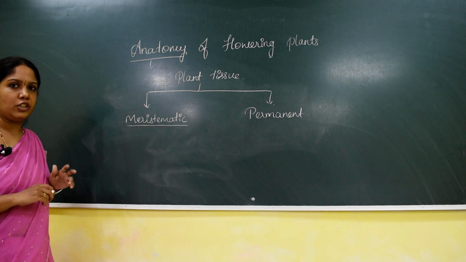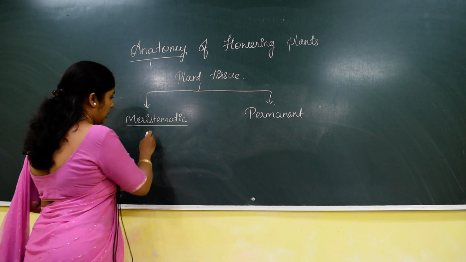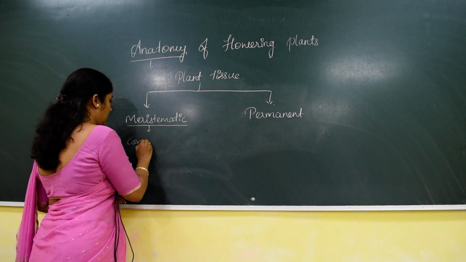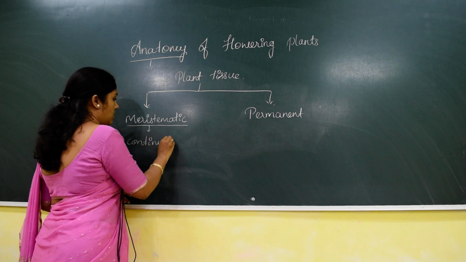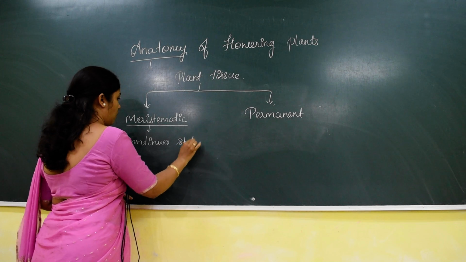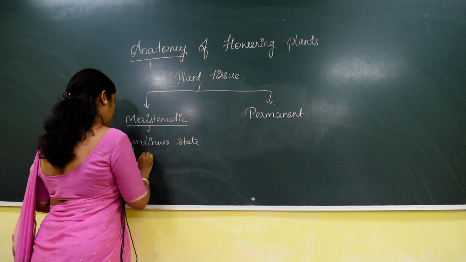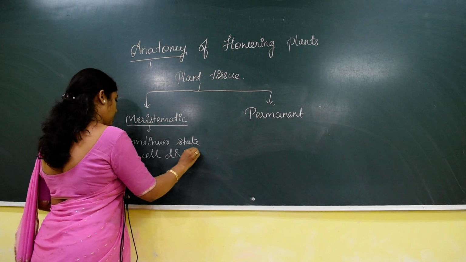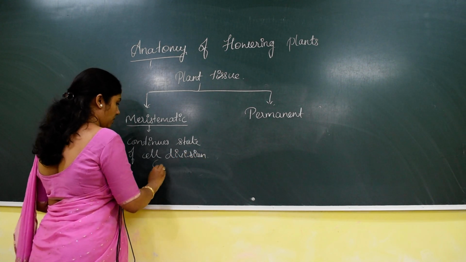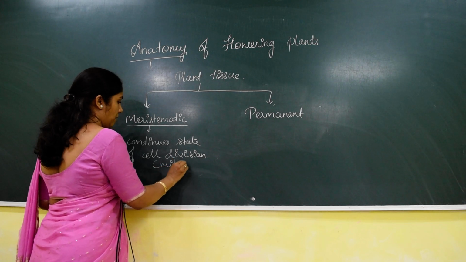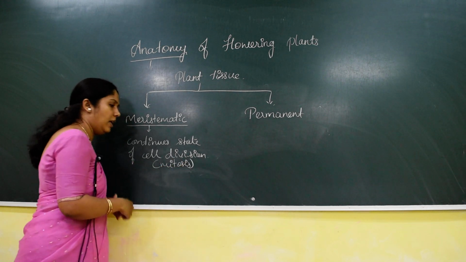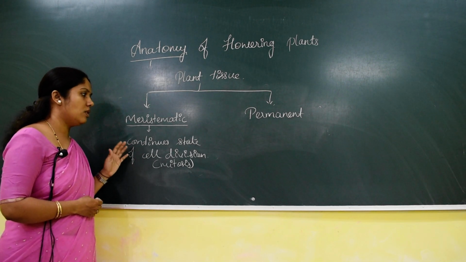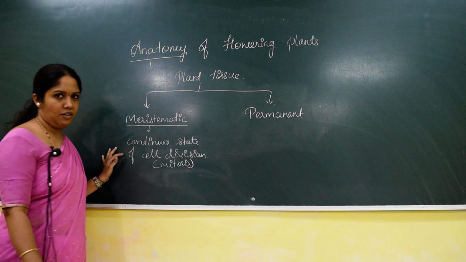Meristematic tissues are tissues which are in a continuous state of cell division. What type of division are they involved in? They are involved in a type of division called mitosis. Repeatedly the cells will be dividing. Understood? So meristematic tissue is a tissue which is in a continuous state of cell division.